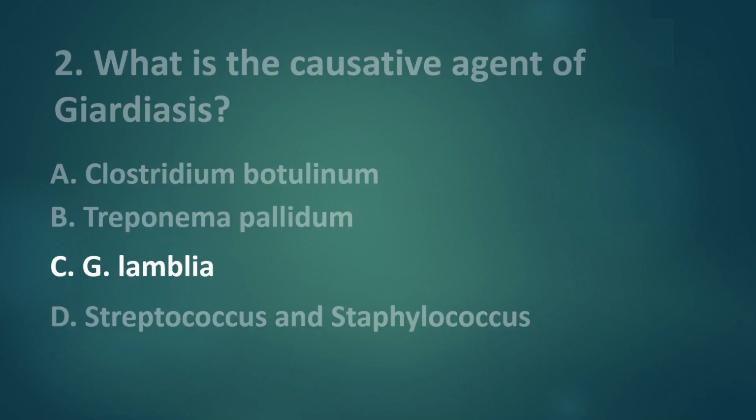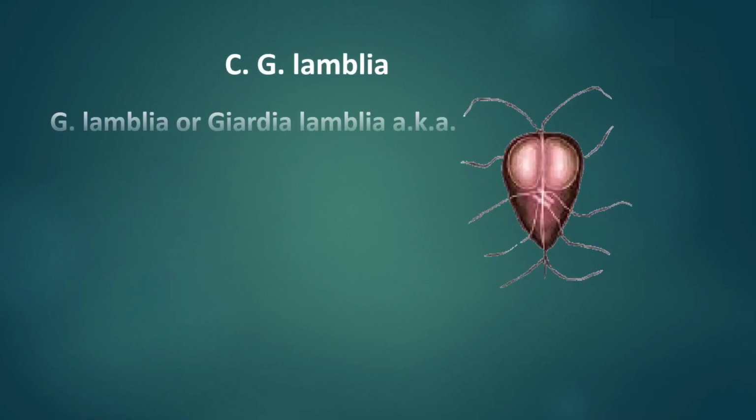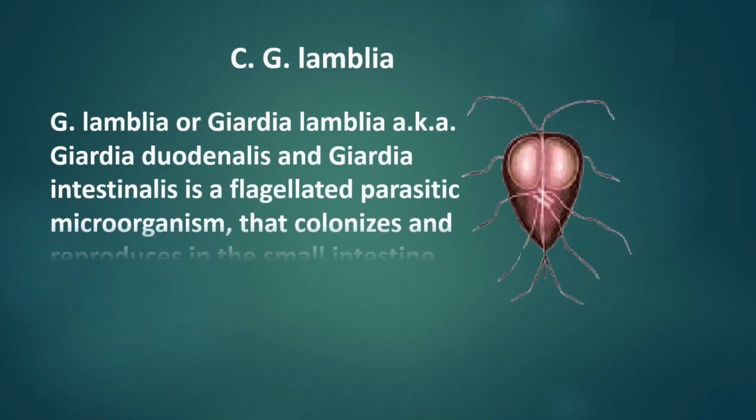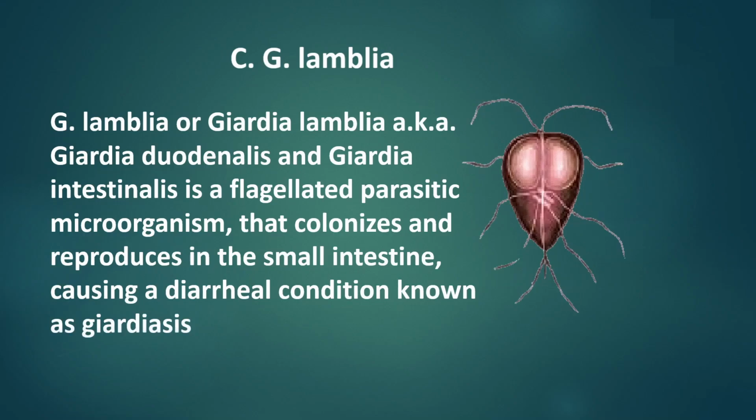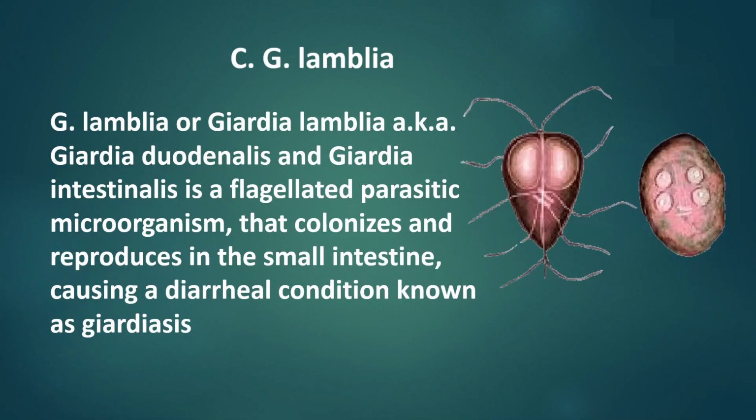The correct answer is letter C. G. lamblia. G. lamblia or Giardia lamblia, also known as Giardia duodenalis and Giardia intestinalis, is a flagellated parasitic microorganism that colonizes and reproduces in the small intestine, causing a diarrheal condition known as giardiasis. Its inactive early stage of its life cycle is called cyst.